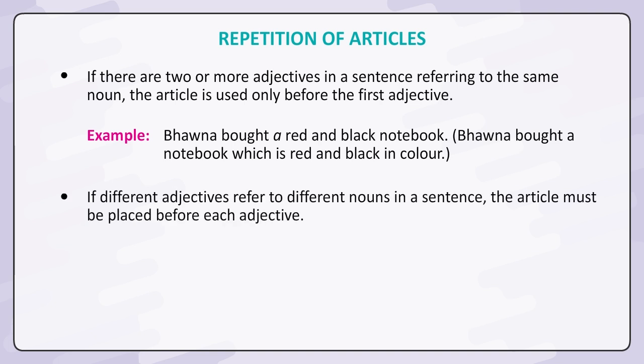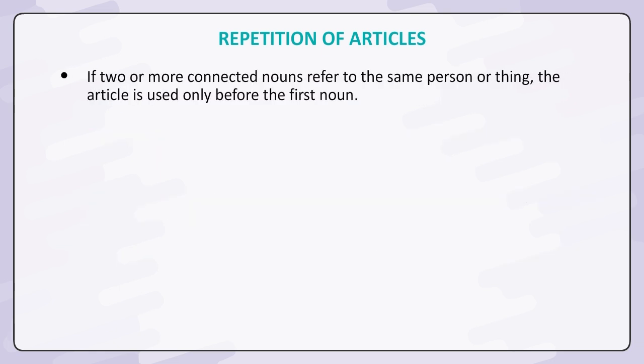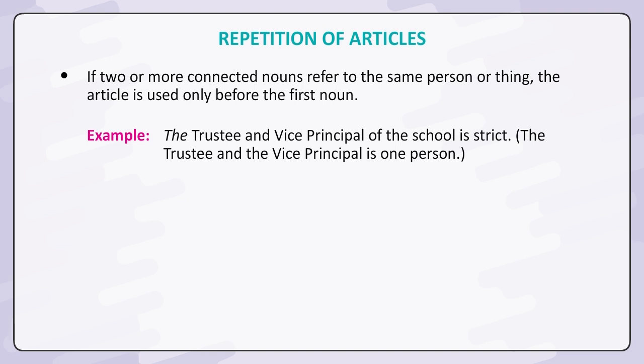If different adjectives refer to different nouns in a sentence, the article must be placed before each adjective. Example: Bhavna bought a red and a black notebook. Bhavna bought one red and one black notebook. If two or more connected nouns refer to the same person or thing, the article is used only before the first noun. Example: The trustee and vice principal of the school is strict. The trustee and the vice principal is one person.